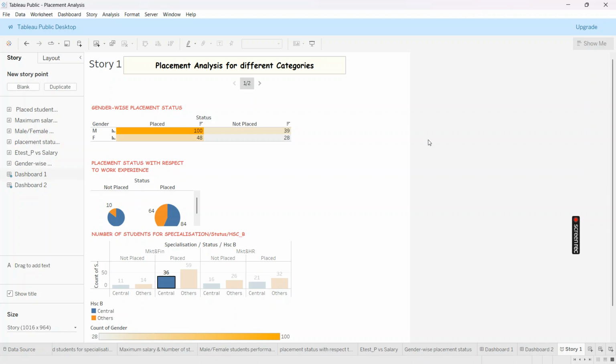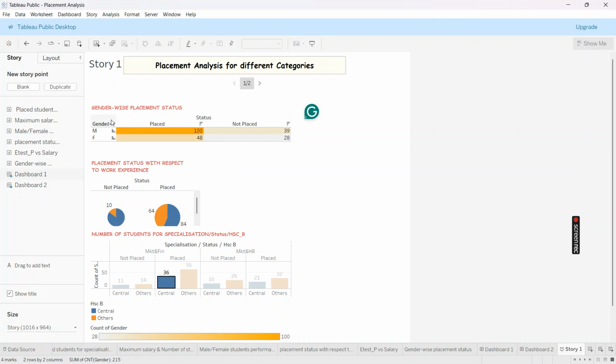Here we have our sample placement data set in an Excel file for our analysis. We have around 6 questions to do the analysis, and we created 2 dashboards having 3 questions each. So the first question is we need to analyze the placement status with respect to gender. So we have prepared a tabular form of chart having status in the column and having count of gender in the rows for our analysis.